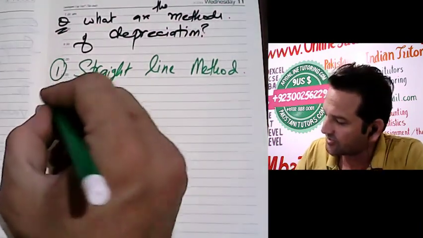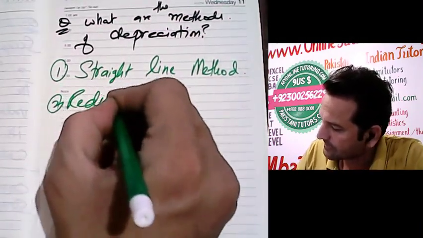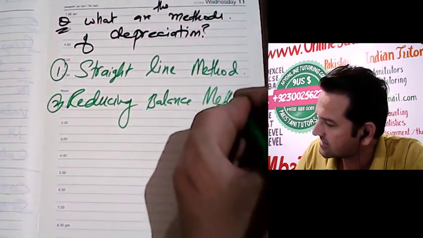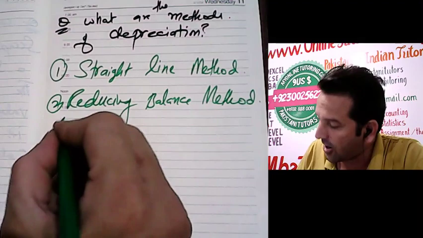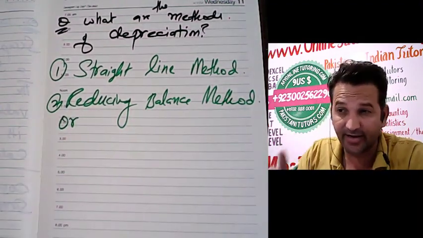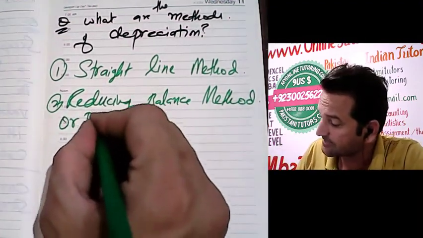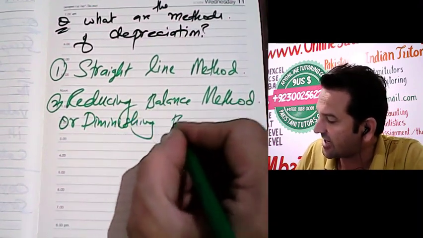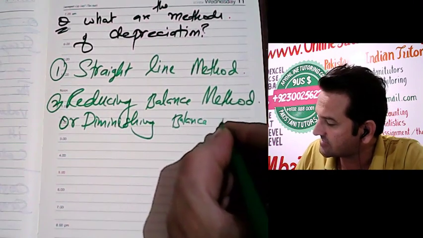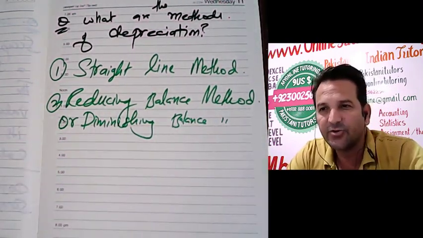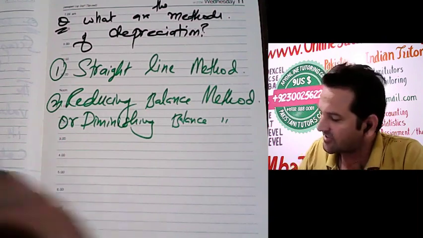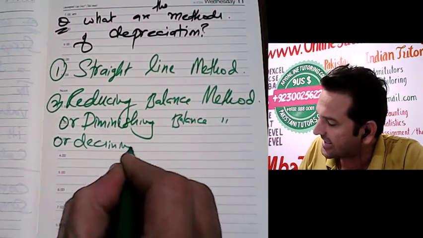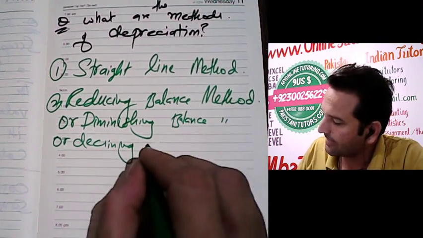Number two, reducing balance method, which is also known as diminishing balance method, or another name of the method is declining balance.